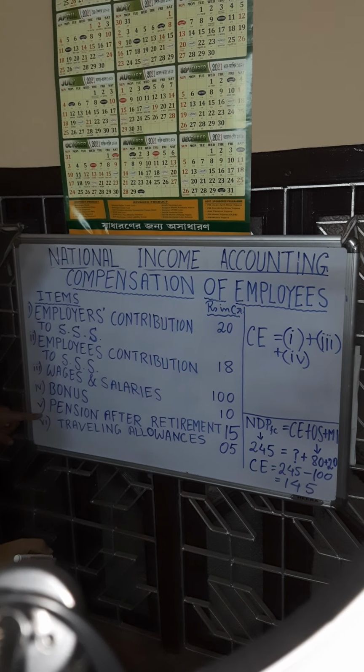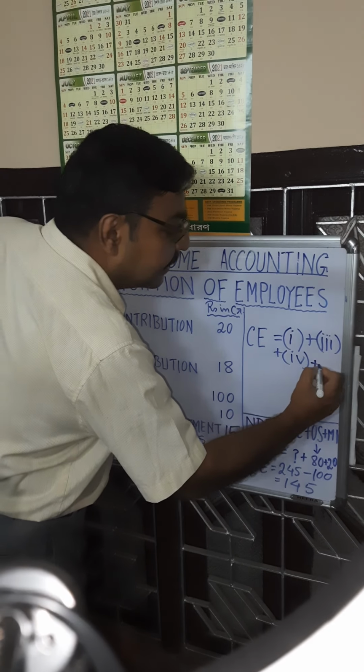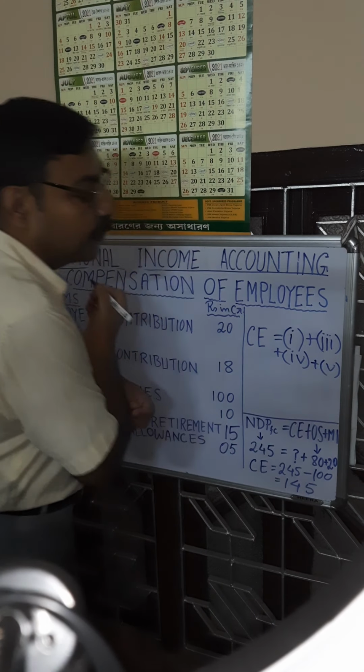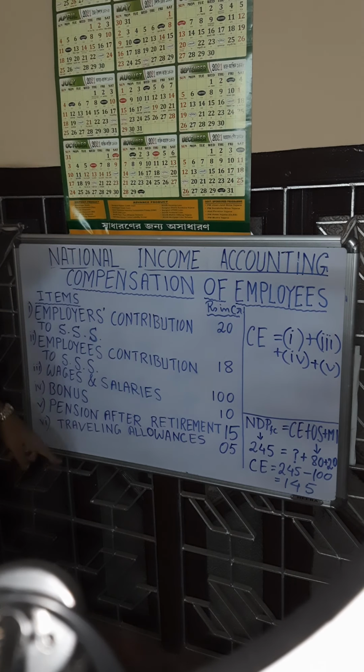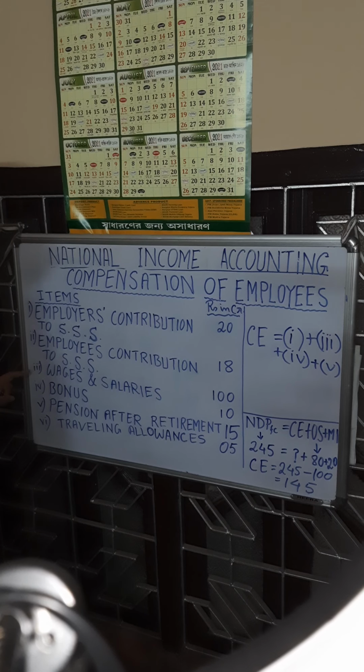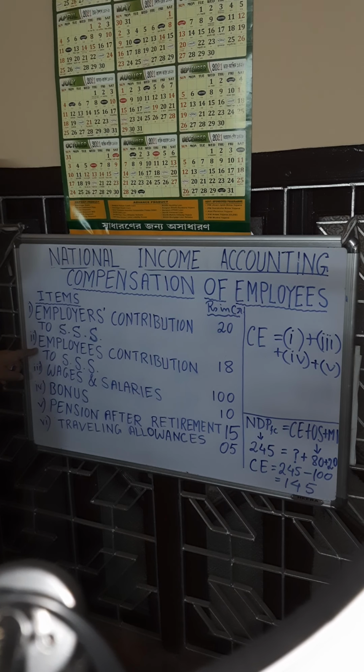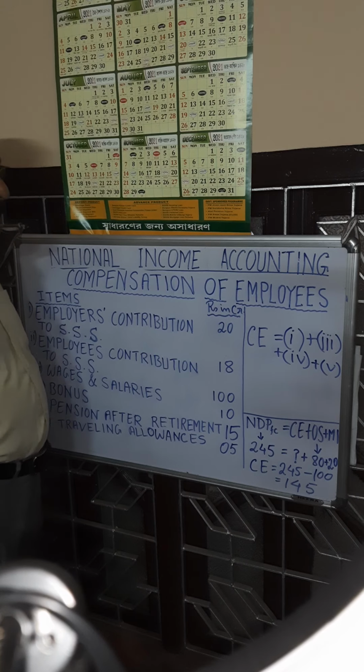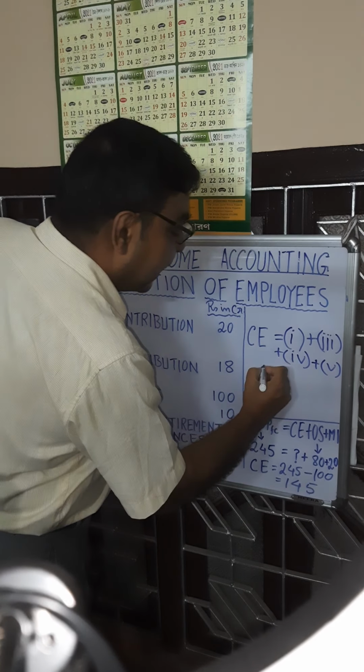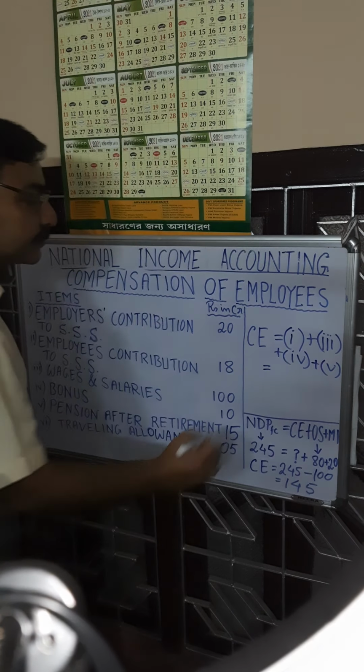Item number 5, pension after retirement, will be included. In this list, we are considering items 1, 3, 4 and 5. We are not considering employees' contribution, we are not considering traveling allowances. So if you add them, you will get compensation of employees.